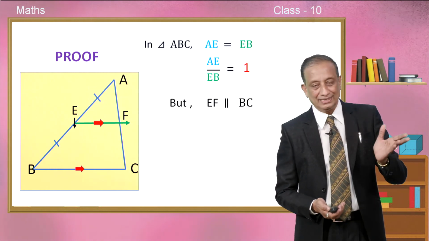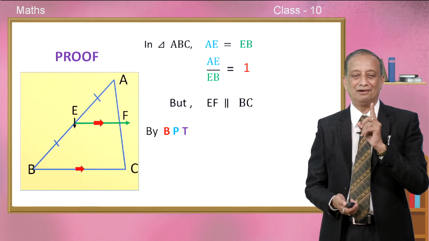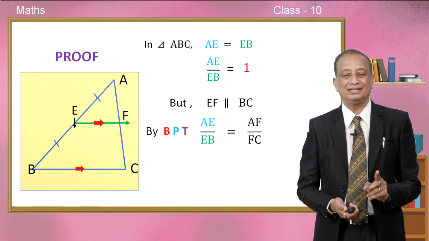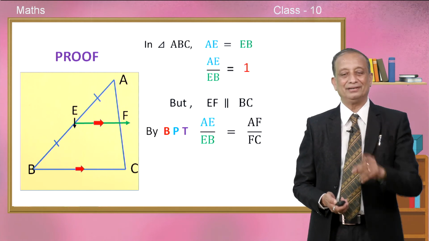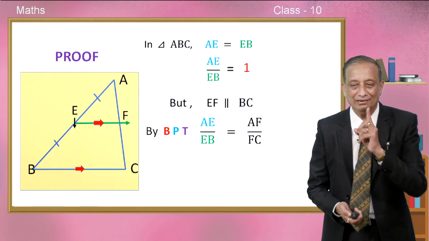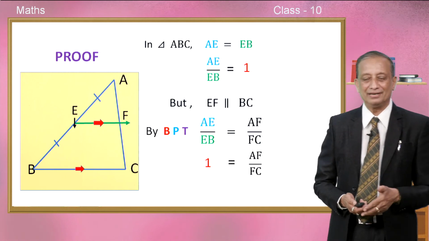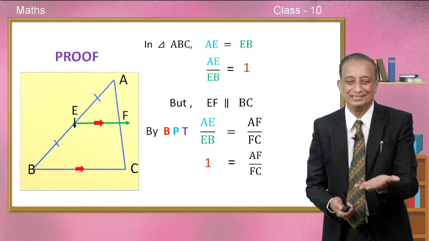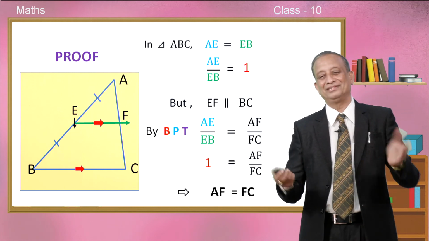So, now since EF is parallel to BC, by BPT we can say that AE divided by EB is equal to AF divided by FC. But what about AE by EB, children? The value is 1, isn't it? Therefore, 1 is equal to AF by FC. On cross multiplication, this implies that AF is equal to FC.